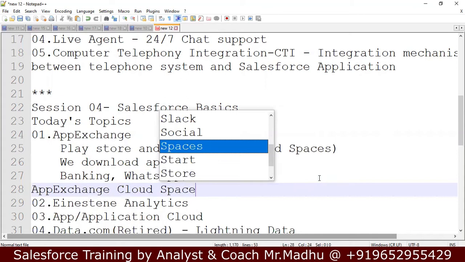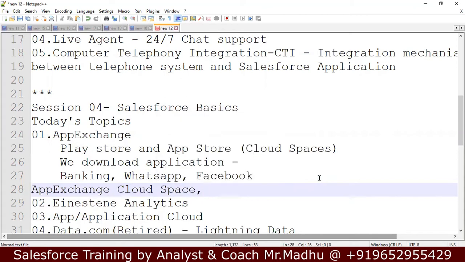If you want to develop any application in Salesforce, or a few organizations develop applications in Salesforce, for example a banking organization using Salesforce develops its banking application and keeps that application in App Exchange. From App Exchange, we can download the application. Anybody can download the application, and whoever downloads it can use it from their devices.